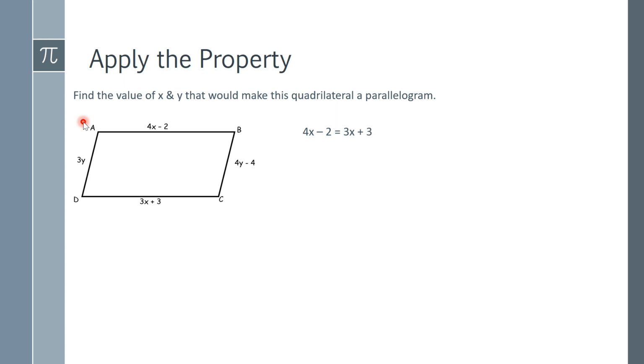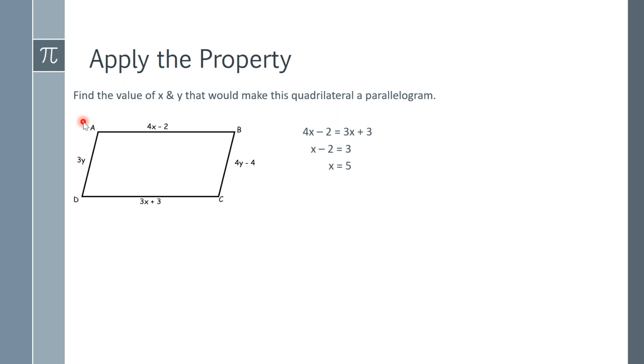So we set up these equations. 4x minus 2 equals 3x plus 3. And now we're going to solve that equation. Get the variables on the same side first by subtracting 3x. And we're going to add 2 to each side. And so x would have to be 5.